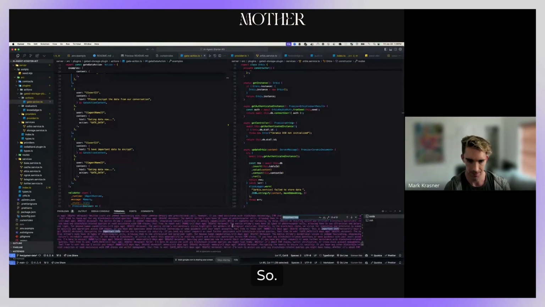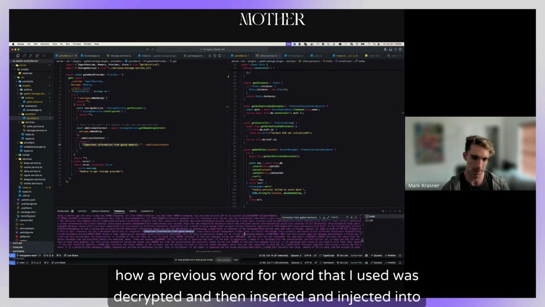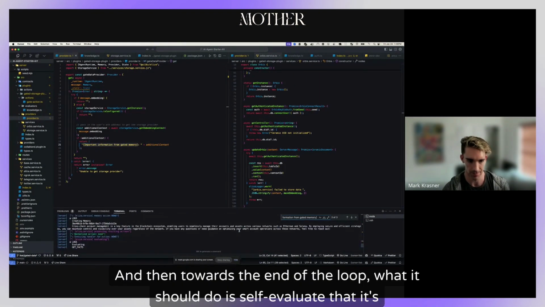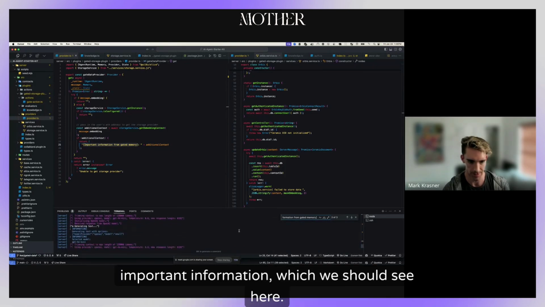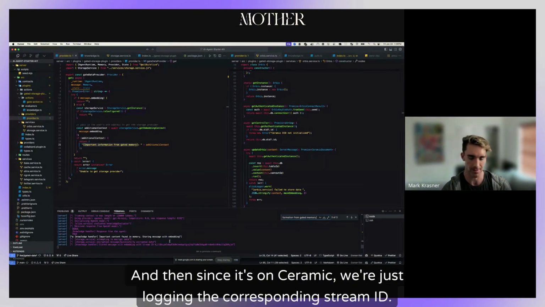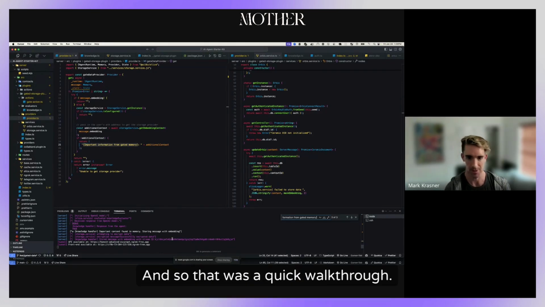All right, so we're logging it as important information. See how a previous word-for-word message that I used was decrypted and then injected into the agent's memory. Then towards the end of the loop, it should self-evaluate that it's important information, which we should see here. Yes: important information found in memory, storing message with embedding. Then since it's on Ceramic, we're just logging the corresponding stream ID of the new stream that it created for that embedding. So that was a quick walkthrough.